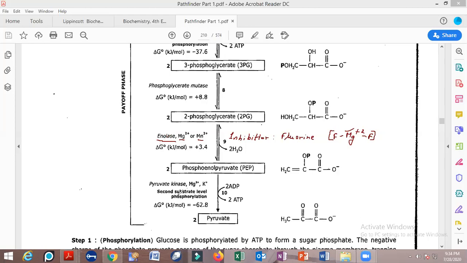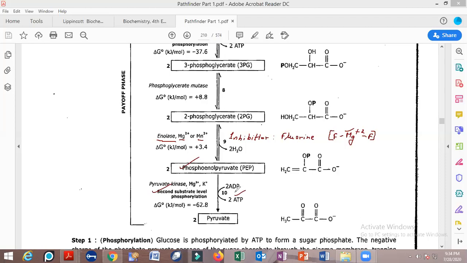Okay. Now, moving forward, this gets converted into a high phosphoryl group transfer potential compound called phosphoenol pyruvate, and then the last reaction, catalyzed by the pyruvate kinase, the second substrate level phosphorylation reaction takes place, and the ATP is being produced.